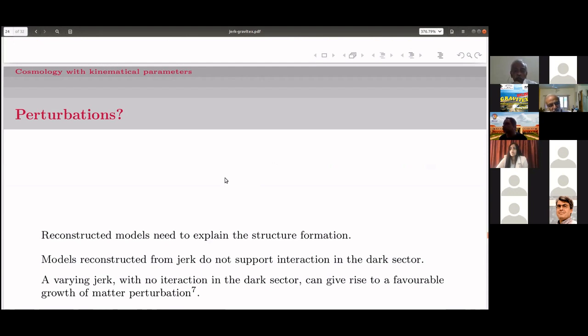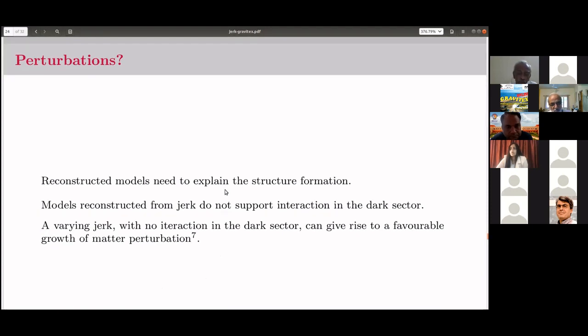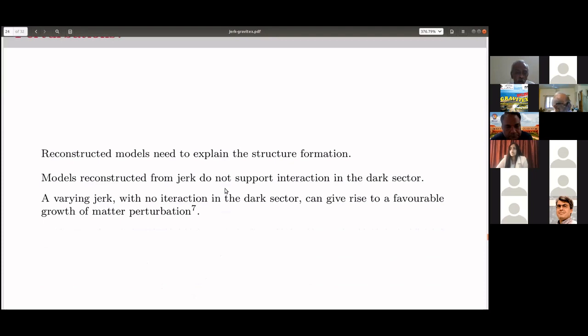Whenever you do any cosmological model, we need to check the perturbations, whether that gives rise to the correct structure formation or not. That is, whether delta rho by rho has a growing mode. We made an attempt to work on that, and the reconstructed models actually explain the structure formation.